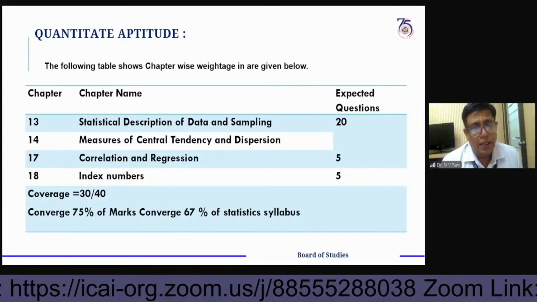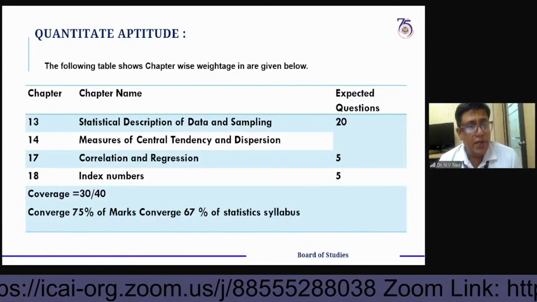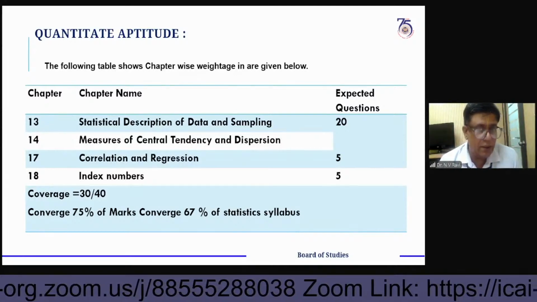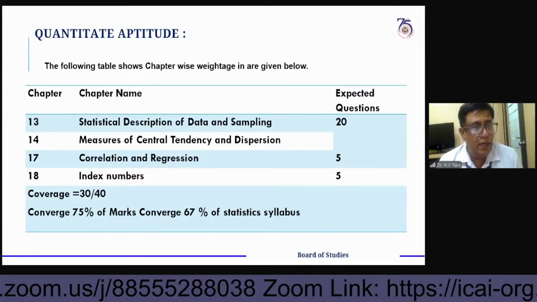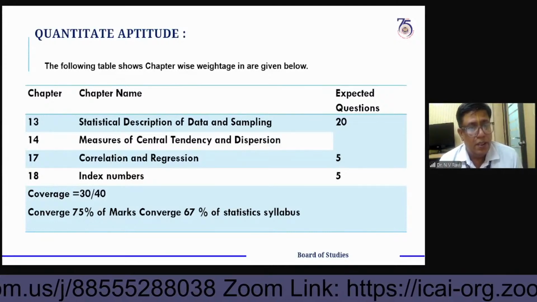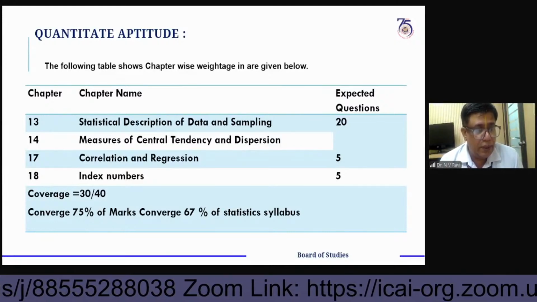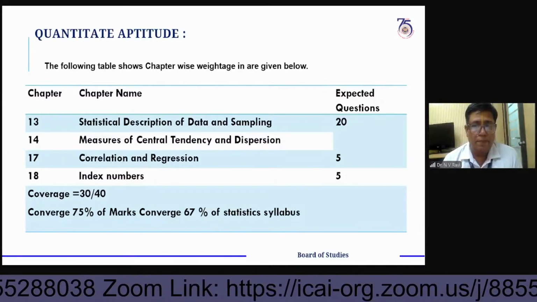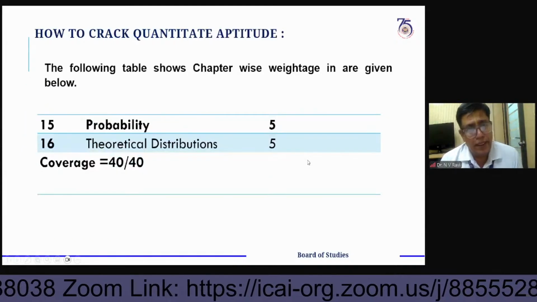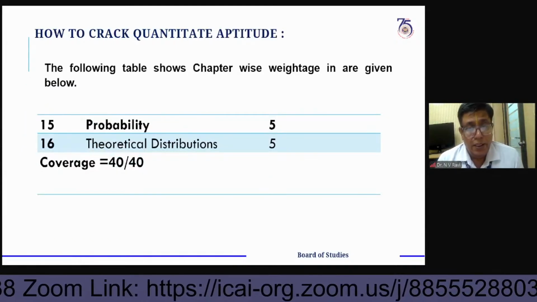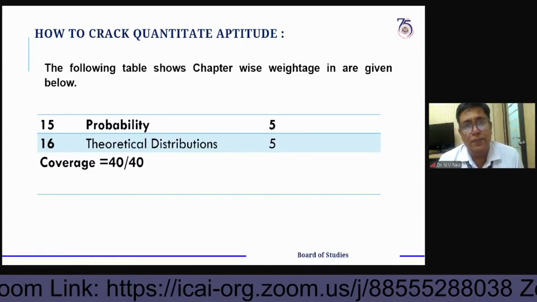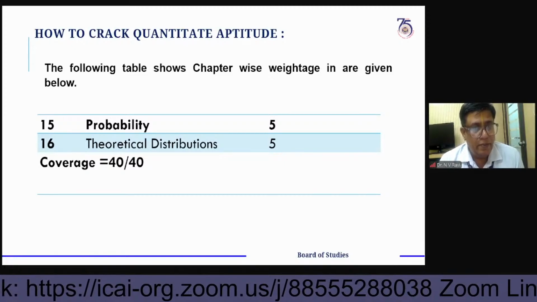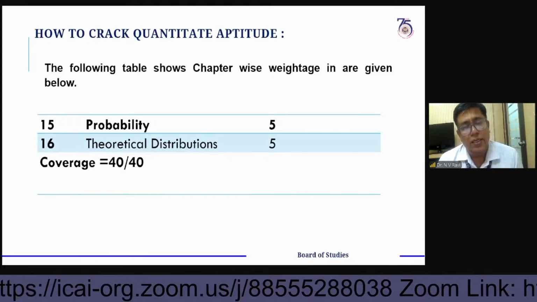That is 75% of the maths coverage and 67% of the statistics syllabus. If you study these 4 chapters thoroughly, you can easily score up to 30 marks. From probability and theoretical distributions, binomial, Poisson, and normal distributions, another 10 marks will be asked in the examination.